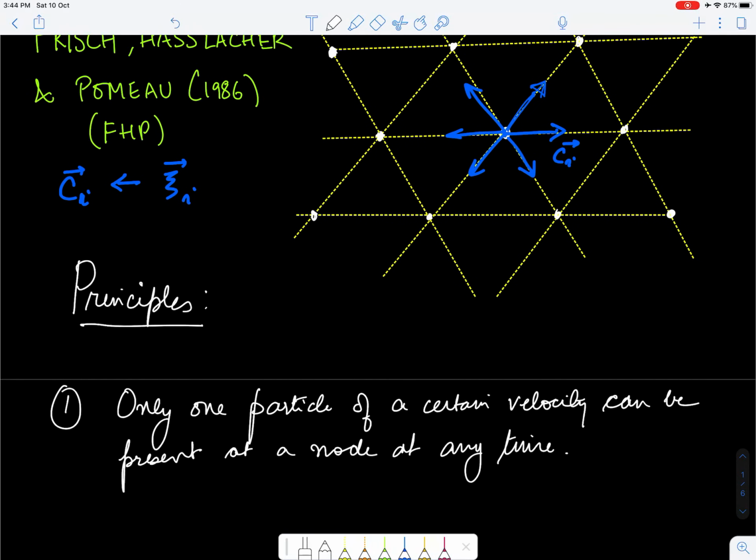So what it means is that at that given node, let's say if I look at this node, only one particle can be present which will be moving along this direction. So only one ball, you can think, will move around this direction. You cannot have two balls moving in that direction.